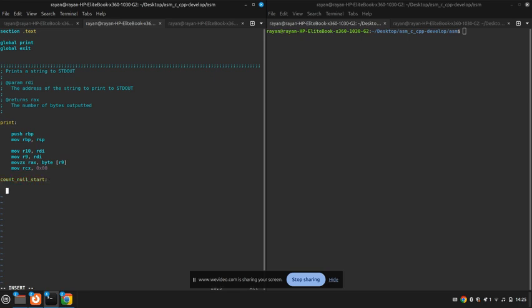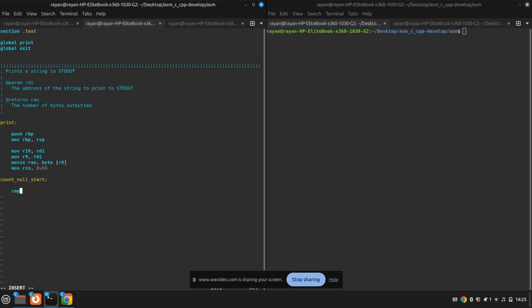And in this label, we check if we're at the null byte, because we want to be at the null byte if we want to print to standard out.